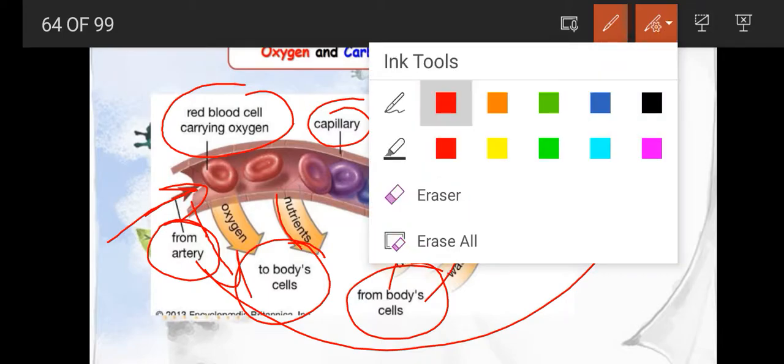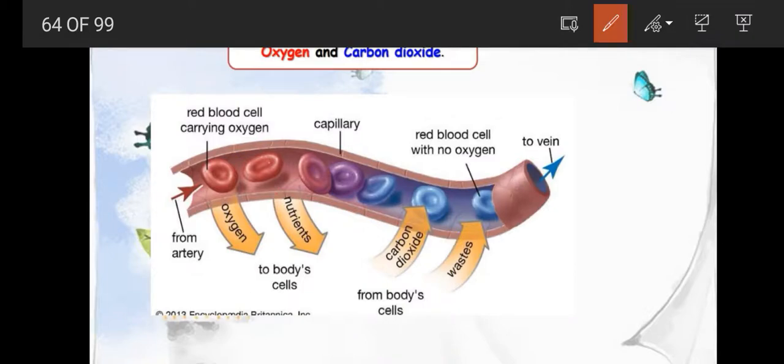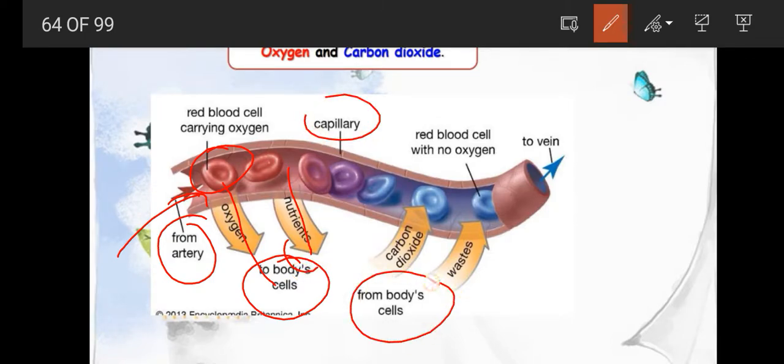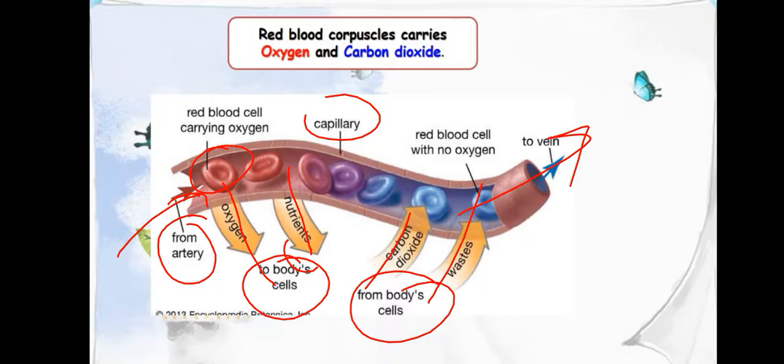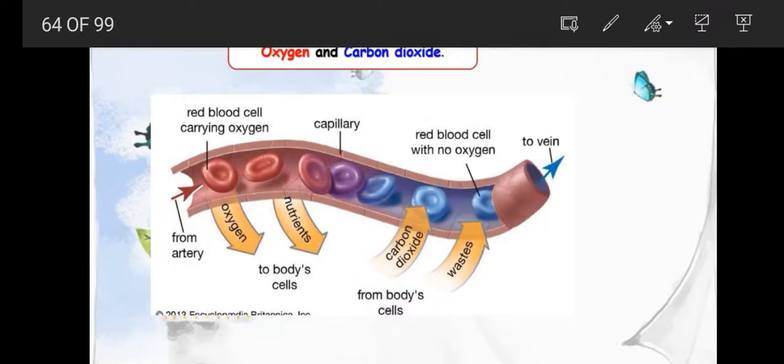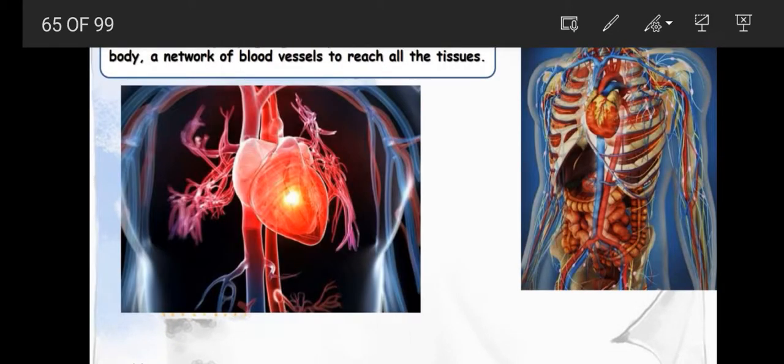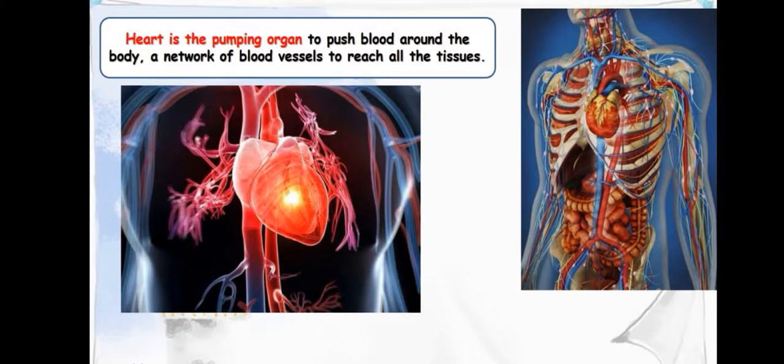Again, see it properly. The artery carries the oxygenated blood and nutrition. It provides the oxygen and nutrition to the body. In the capillaries, the carbon dioxide and waste material from the body is added to the blood in the vein, and that is transported upward. This is the total about transportation systems, where we study the heart.